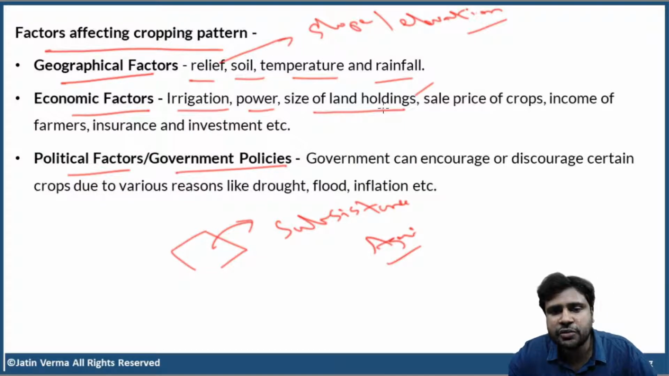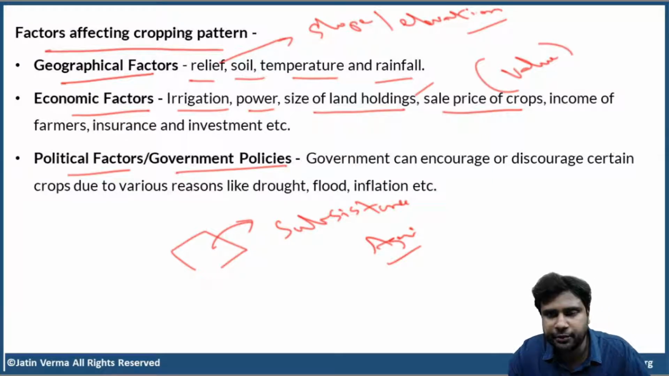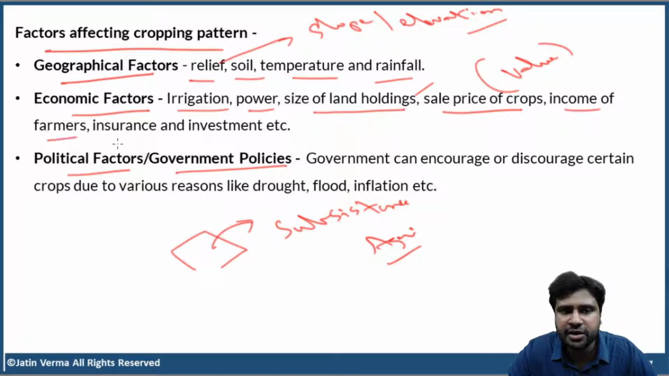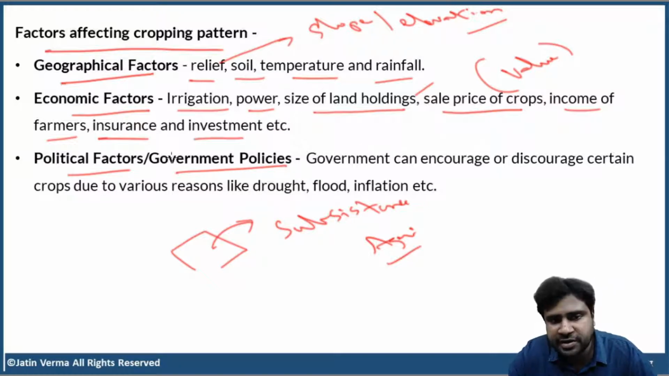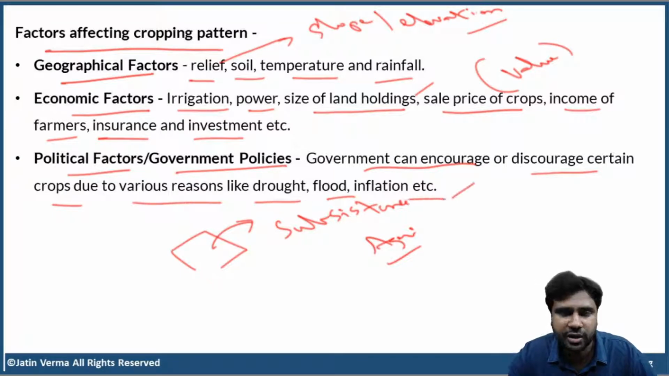So size of the land holdings also plays a very, very important role. And then sale price of the crops. That is nothing but value that we have discussed before. Next, income of the farmers. If a farmer is a very rich farmer, then obviously he'll buy seeds of high value crops. He will also buy better quality seeds. He'll use better quality inputs, agrochemicals, and insurance and investment. All these are the economic factors. And next, government policies. Government can encourage or discourage certain crops due to various reasons like drought, flood, inflation, etc.